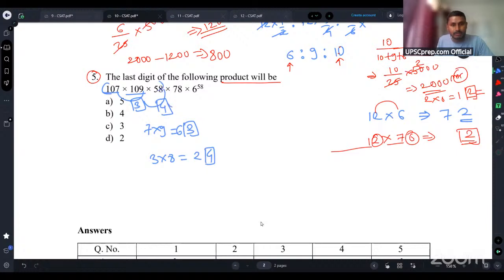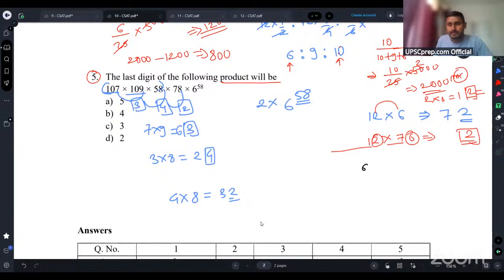Now let's carry forward this 4 to this 78. So 4 into 8, right? 4 into 8 will be what again? 32. So you have last digit 2 up to this point. Now we have 2 into 6 raised to 58 for the last digit. Now we have to see for 6 raised to 58.